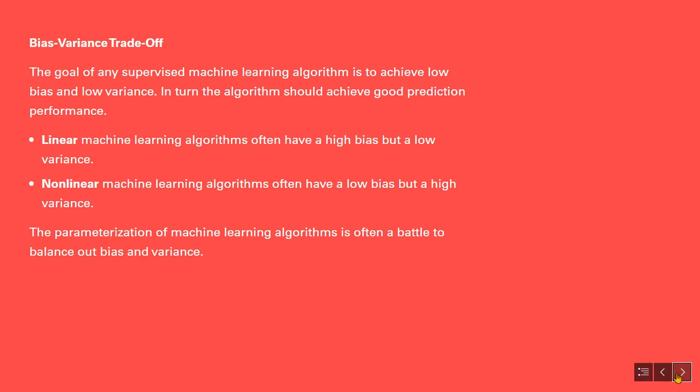There is also a concept of bias-variance trade-off, although this is not the topic of discussion for this presentation. So, let's go a little over that. The goal of any supervised machine learning algorithm is to achieve low bias and low variance. Consequently, the algorithm should achieve good prediction performance. So here the concept is, linear machine learning algorithms often have a high bias but low variance. On the other hand, nonlinear machine learning algorithms often have low bias but high variance.